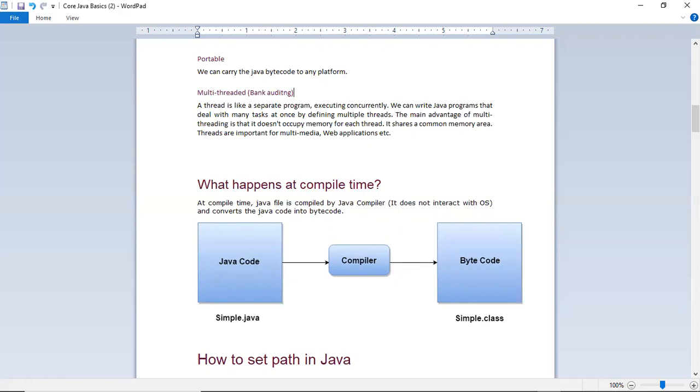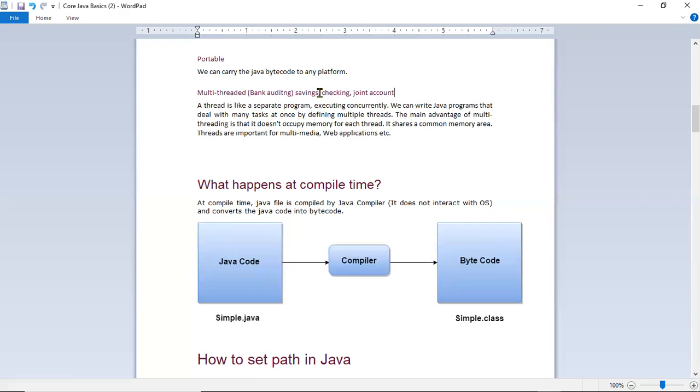If we have any time constraint or related tasks, then we can create multiple threads. Let's take a bank. They have multiple account types: a fixed account, a savings account, a checking account, and a joint account.